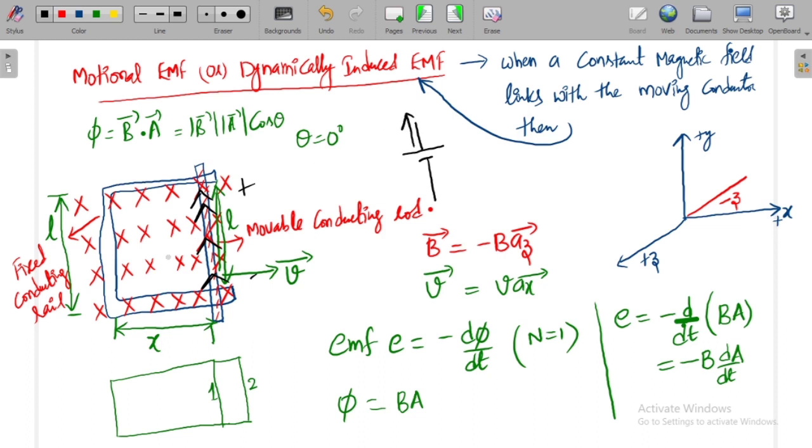In order to find the polarity of the induced EMF, which terminal is positive or negative, or to find the direction of the induced current, we can take the help of two techniques.